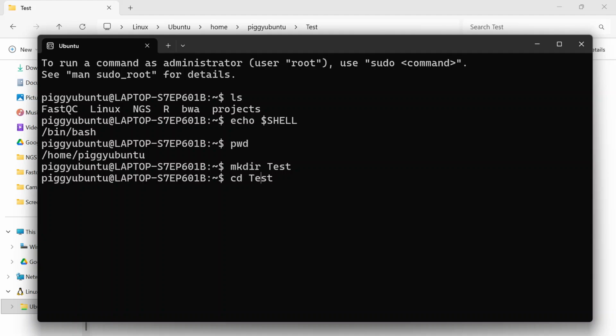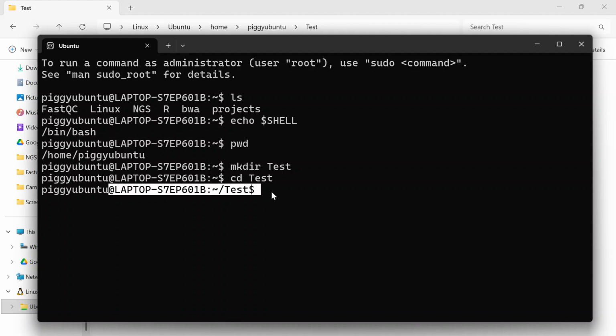Again, if I write small t, we will see an error because this folder does not exist. Our folder exists with capital T. So here you have to take a serious look that Linux is case sensitive, and you have to write the file names and folder names very properly. Okay, now let's press enter. Now can we see that our shell prompt just updated?